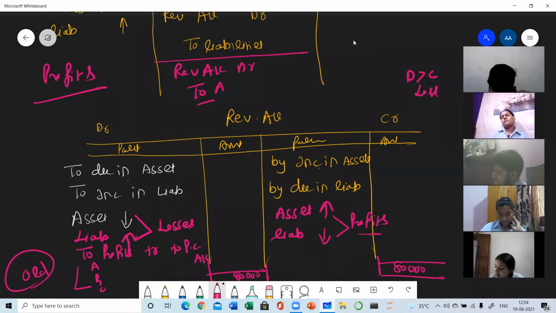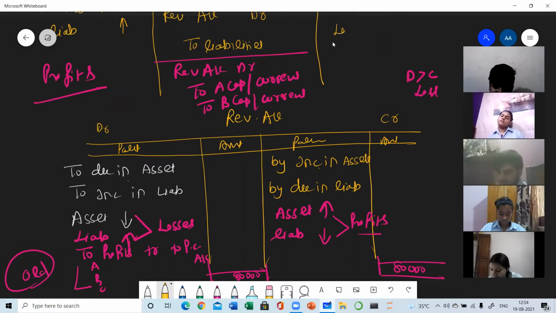Suppose there are 2 partners, A and B. If the capitals are fixed, then the entry will be passed through the current account, and if the capitals are fluctuating, then the journal entry will be passed through capital. So I'm writing here capital / current. If there are losses, then the reverse entry will be passed.